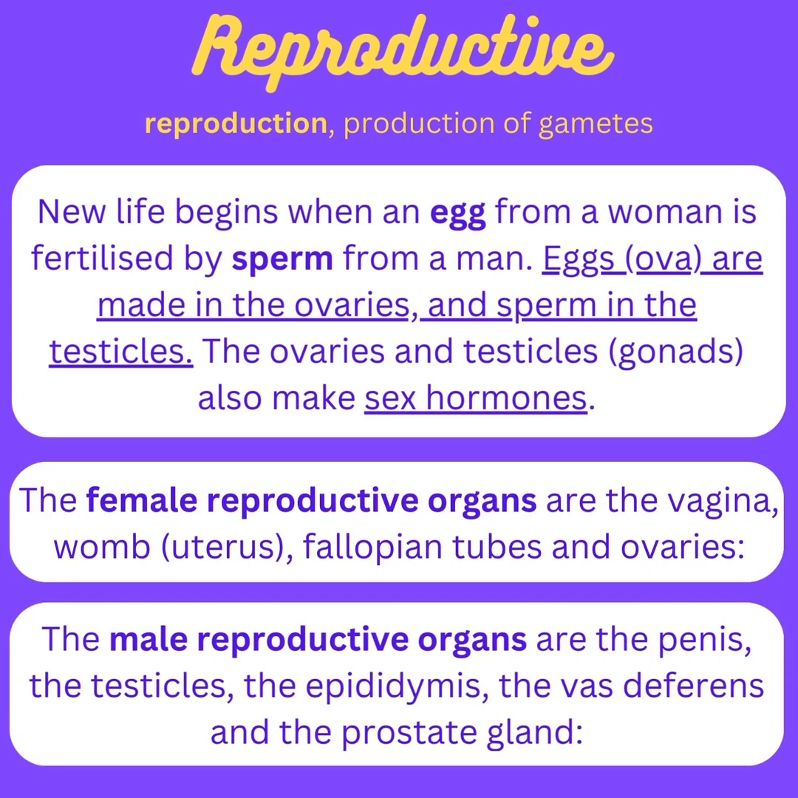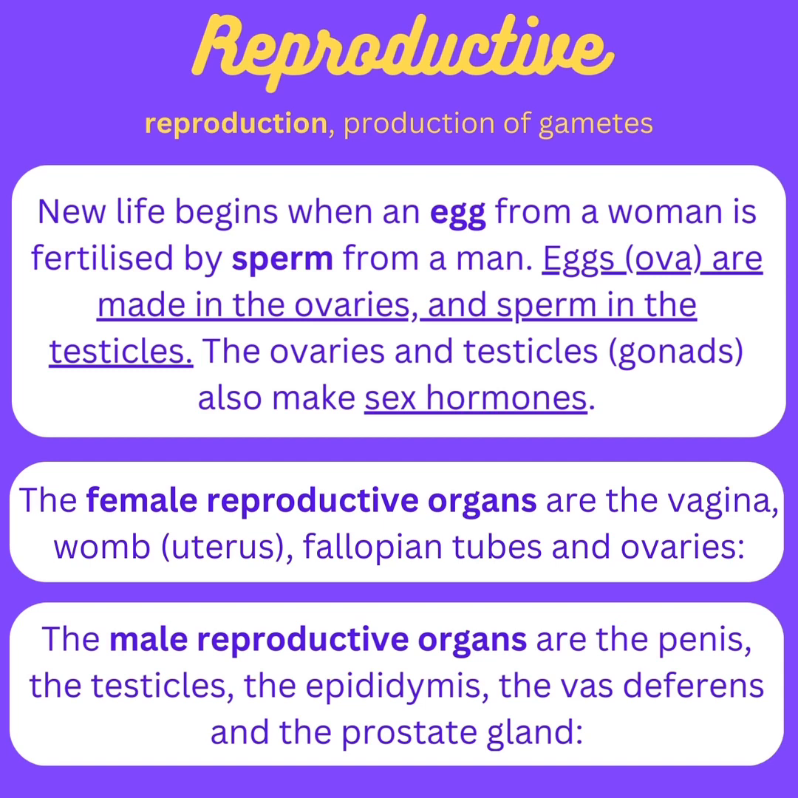The reproductive system is, of course, mostly responsible for reproduction as well as the production of gametes. New life begins when an egg from a woman is fertilized by sperm from a man. Eggs, also known as ova, are made in the ovaries and sperm in the testicles. The ovaries and testicles, also known as gonads, also make sex hormones.